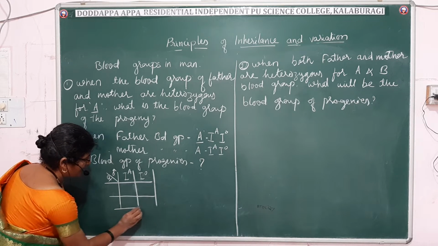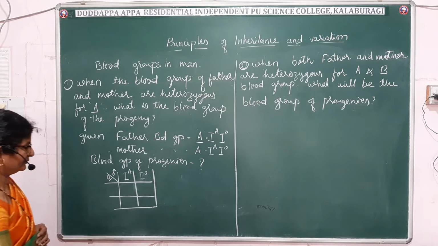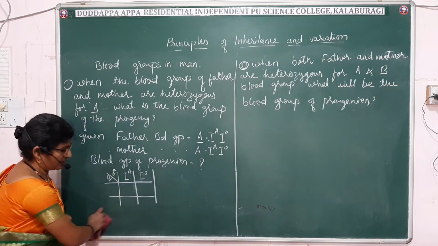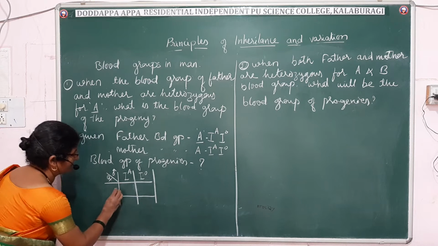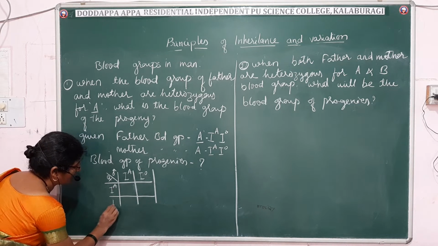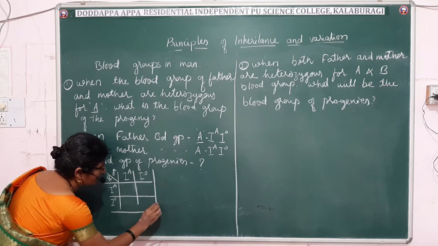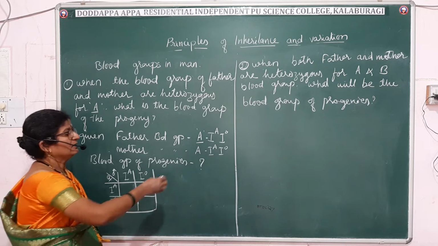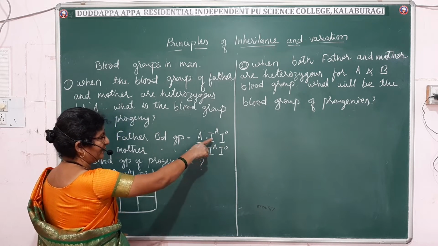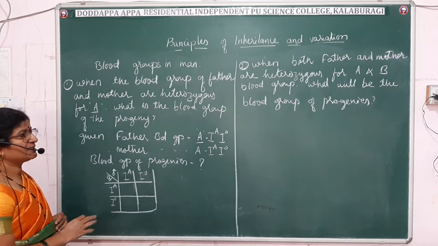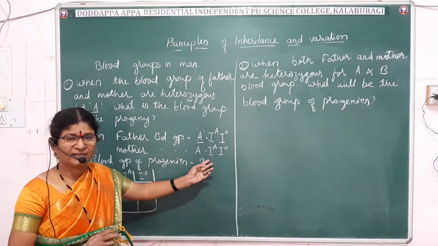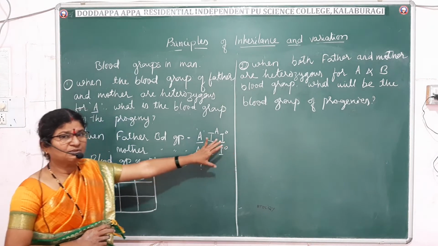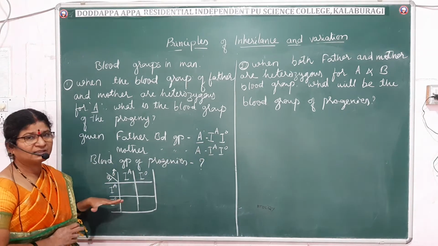You know that gametes are always haploid and have only one gene for a particular character: I^A, I^O. The diploid parent produces haploid gametes. 50% of the gametes will have the I^A gene and the other 50% will have the I^O gene. I did not write those separately, I have taken them directly into the Punnett square.